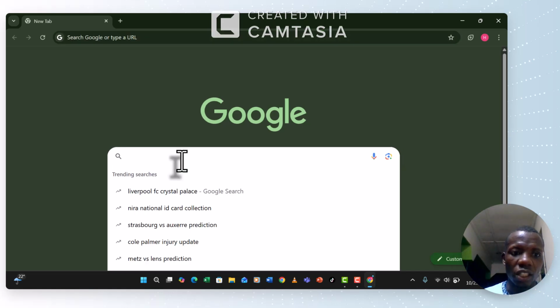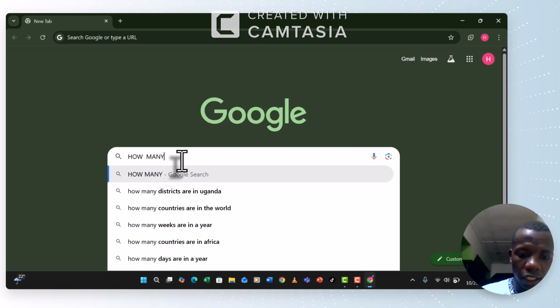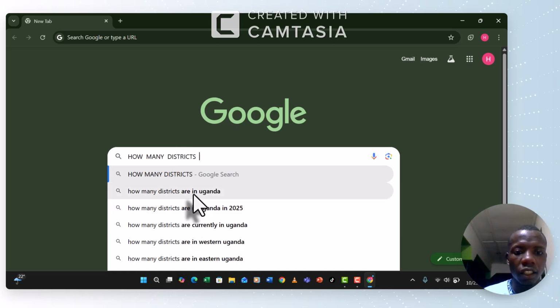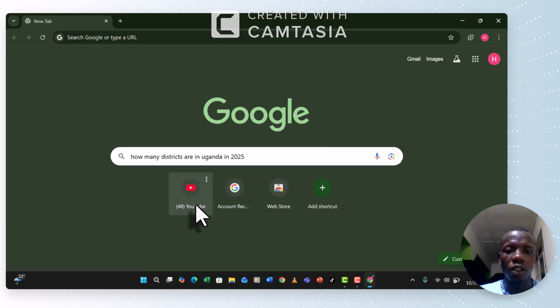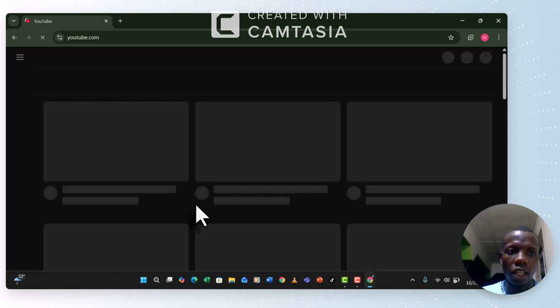Let us say, how many districts are in Uganda? How many districts are in Uganda in 2025? So I have asked Google. That's the search that I've made, the search component that I have used today. At this moment, I have used Google. So you can use various tools, but remember, this can only happen when your PC is connected to the internet.